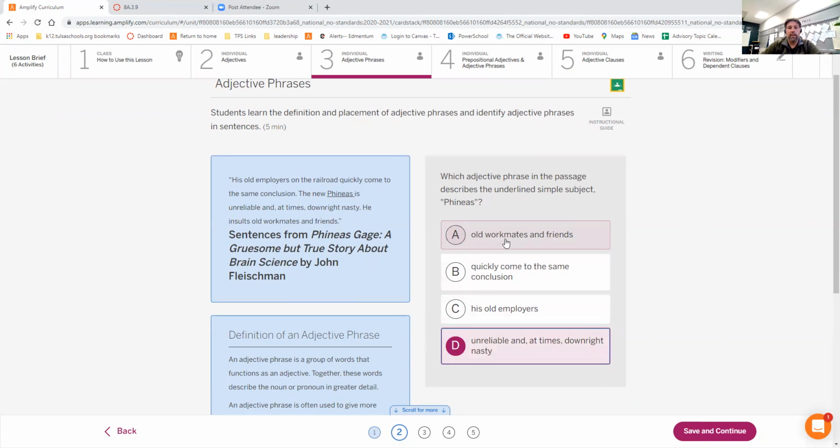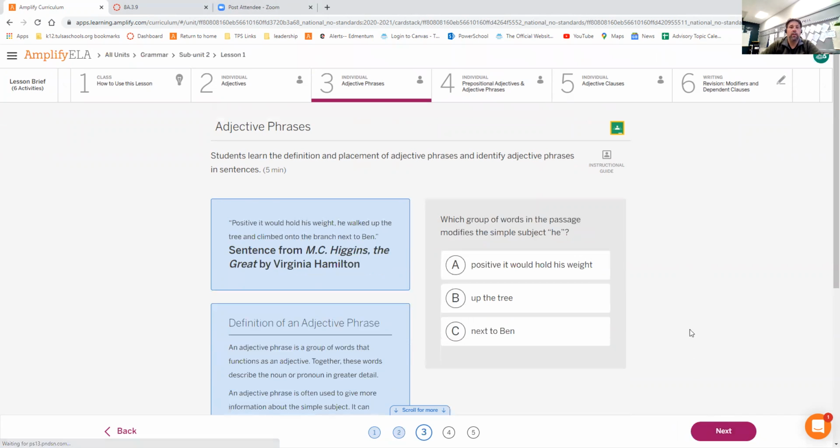They don't describe him as his old workmates. They don't describe him as quickly come to the conclusion. That's the employers that come to the conclusion, okay? He is described as unreliable and at times nasty. D is your correct answer there.